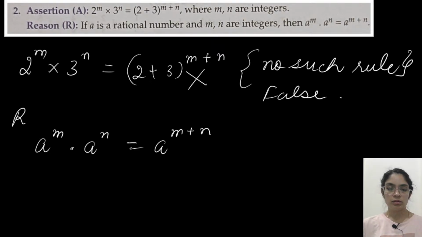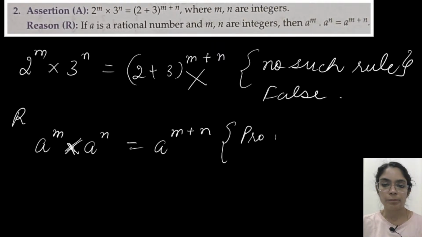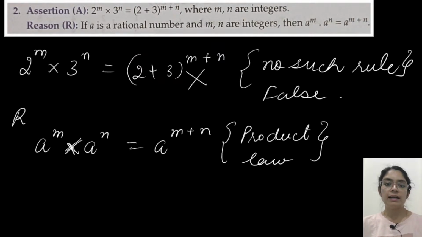Reason is true. You just see here bases are same and they are getting multiplied. So in this case we can add the powers. This is actually the product law of exponents. These things we have done in exponents. In indices we have already done this rule.